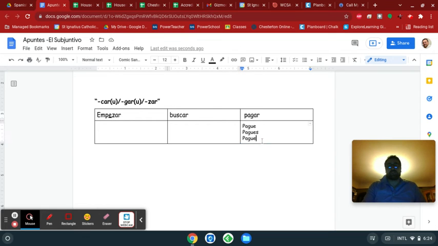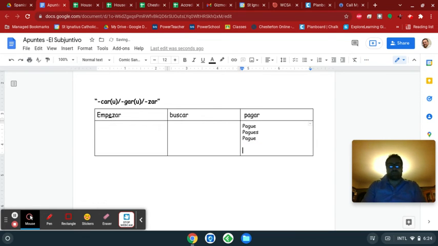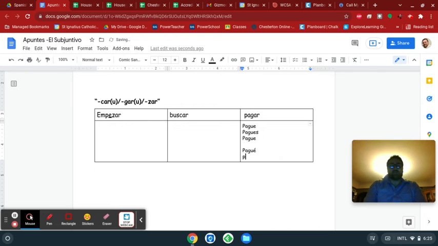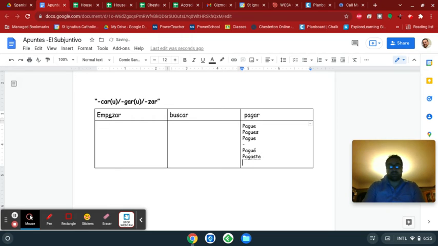And that happens in the preterite as well. Not in all of the places, but when you say I paid, yo pagué, it's actually got to be with a U, yo pagué. But with pagaste, so I'm just kind of showing you the preterite down here, pagué, pagaste, pagó.